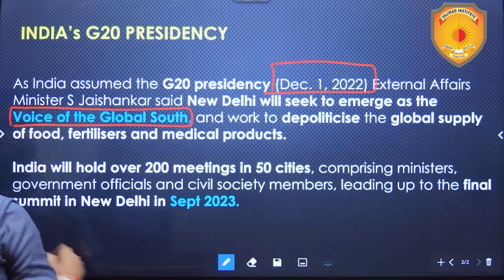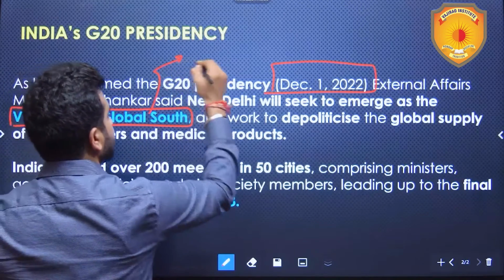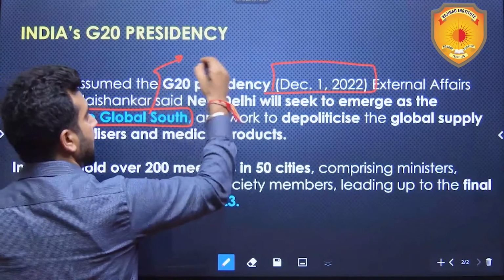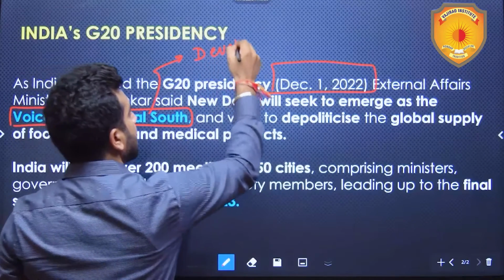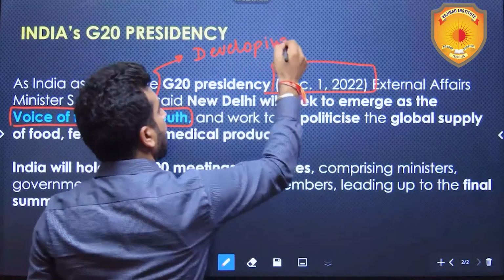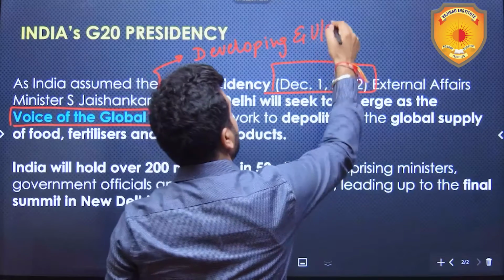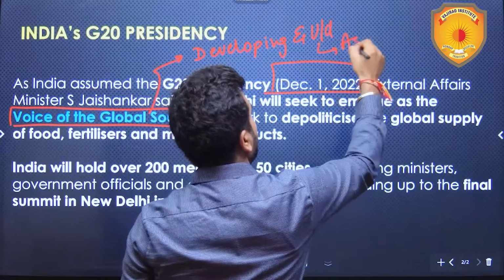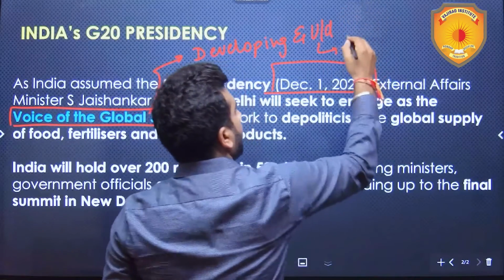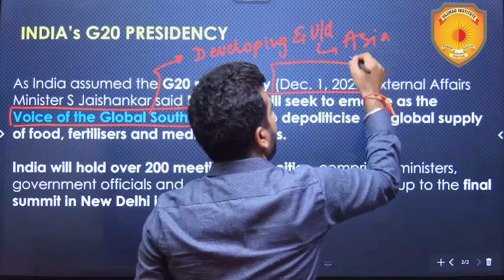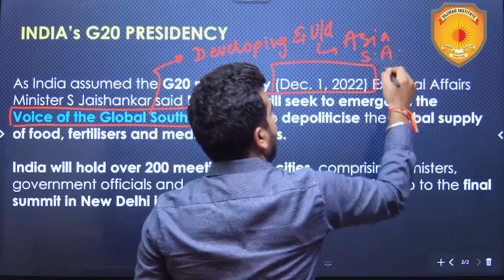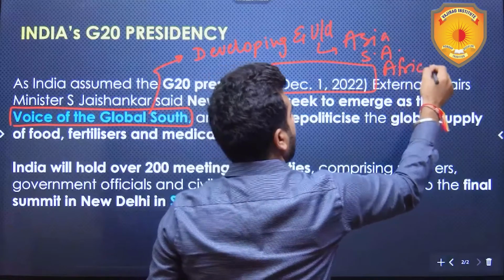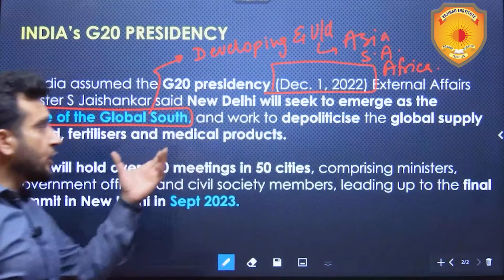Now, Global South, I have explained it earlier also, but I'll explain it now also. The developing and underdeveloped countries of Asia, South America and Africa. So we want to be the voice of the Global South.